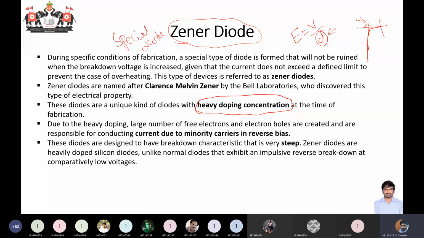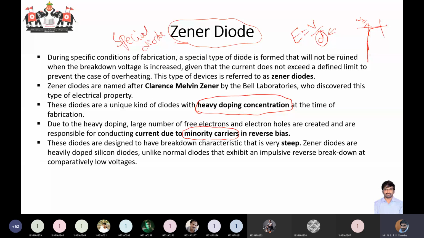These Zener diodes are named after Clarence Melvin Zener of Bell Laboratories, who discovered this specific electrical property. Once it is heavily doped, a large number of free electrons and holes are created, which will conduct the current. Whether it's a Zener diode or a normal PN junction diode, in reverse bias the current conduction is always only due to minority carriers, which are electrons on the p side and holes on the n side.